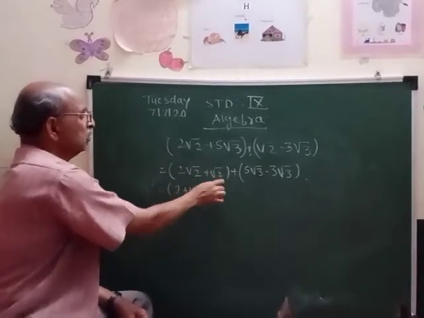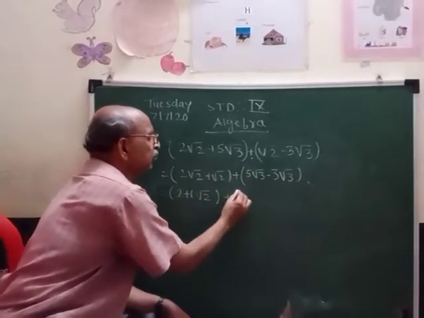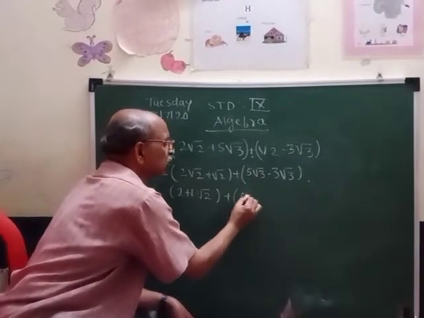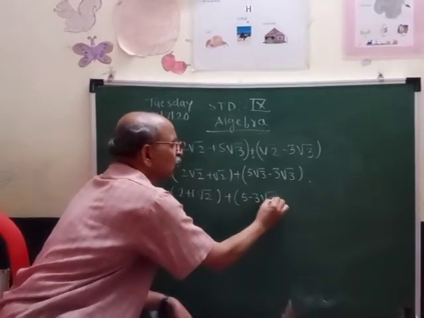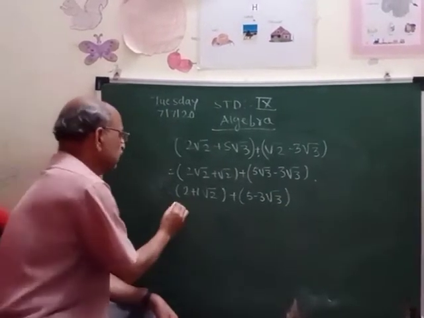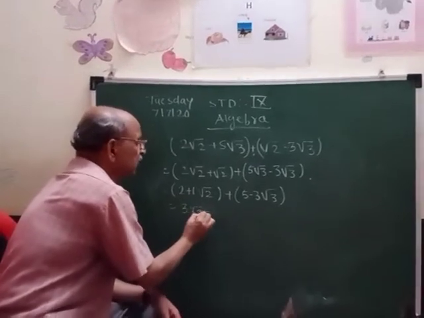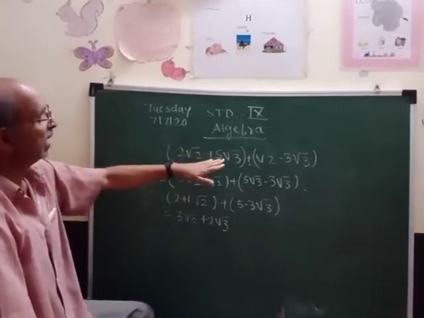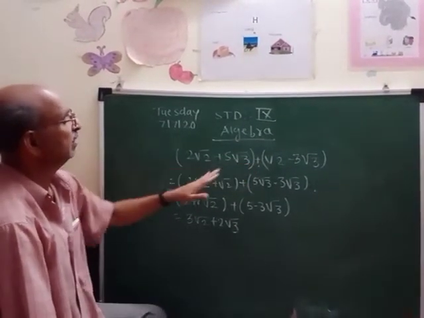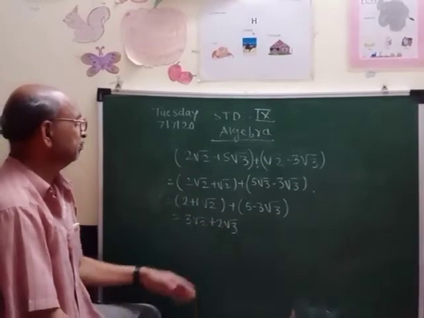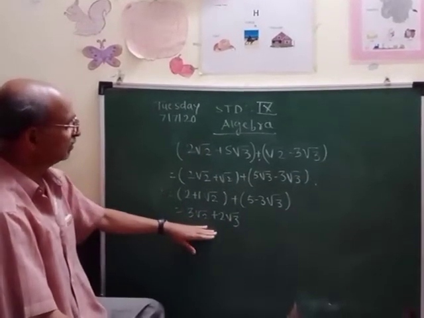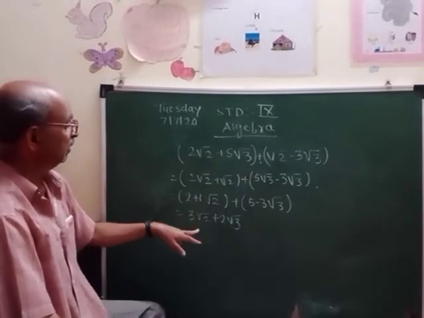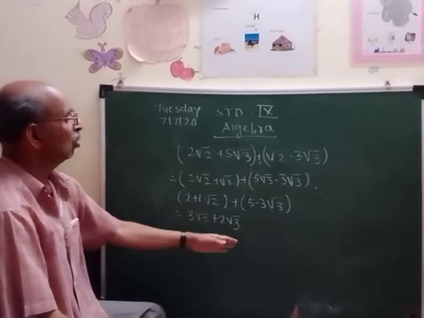So 2 plus 1, and the common factor is root 2, plus this 5 root 3 and 3 root 3. So 5 and 3 are coefficients and root 3 is common. So 2 plus 1 is 3 root 2, plus 5 minus 3 root 3, which is an irrational number. When we add or take the difference between a rational and an irrational number, the answer may be rational or irrational. So the sum of rational and irrational numbers is either a rational number or an irrational number.